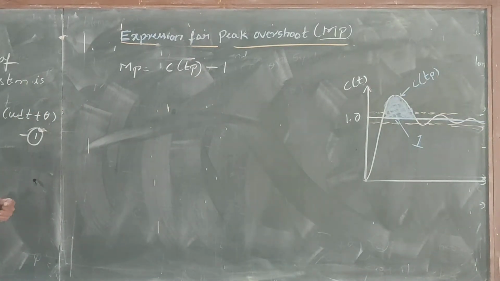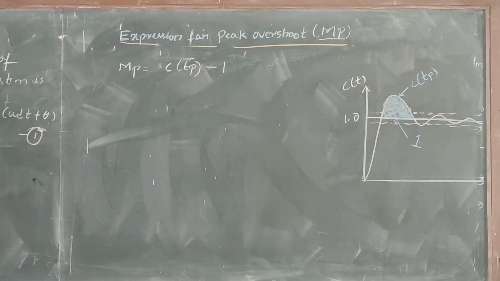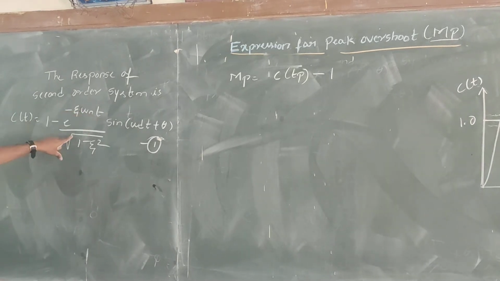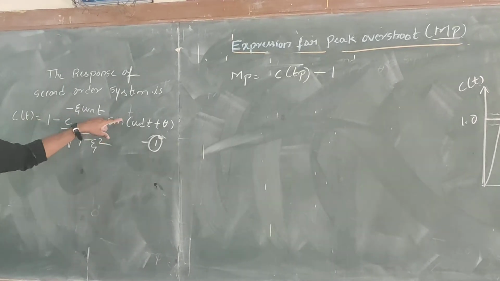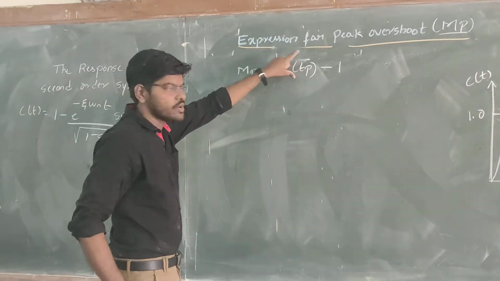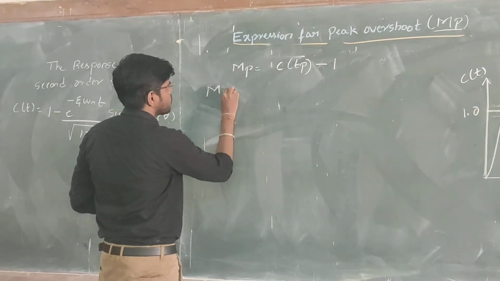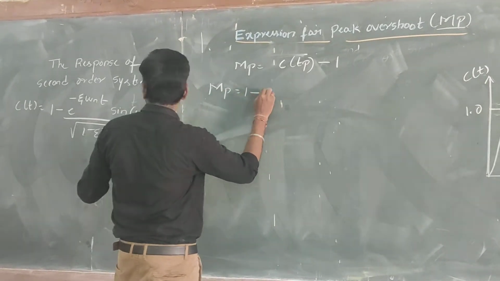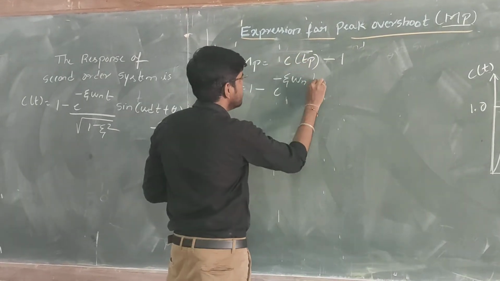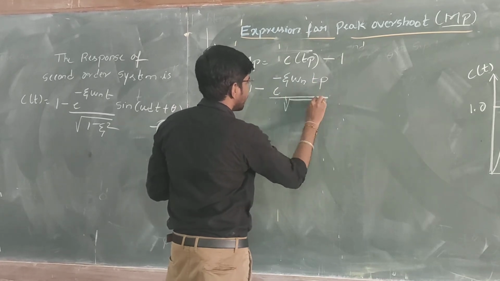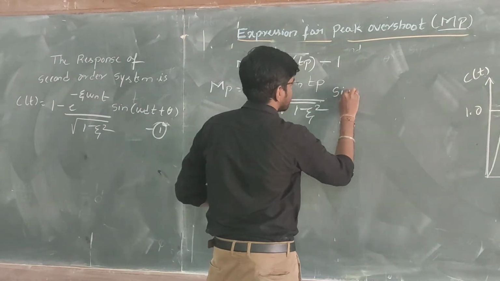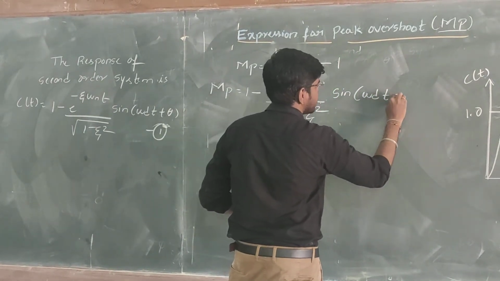As we know, the response of the second order underdamped system is C of t equals 1 minus e raised to minus zeta omega n t divided by square root of 1 minus zeta square, into sine of omega d t plus theta. Let us substitute this in Mp. So Mp equals C of Tp, which is 1 minus e raised to minus zeta omega n, in place of t I substitute Tp, divided by square root of 1 minus zeta square, into sine of omega d Tp plus theta. Call this equation number 1.